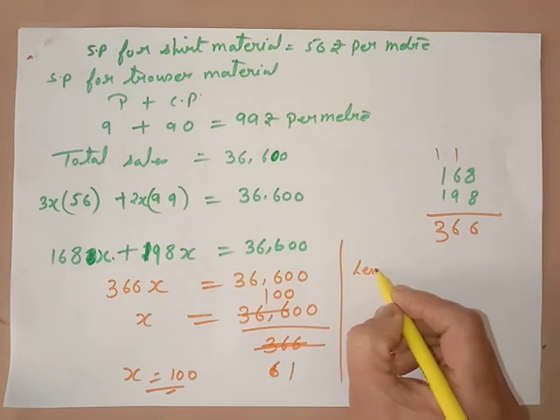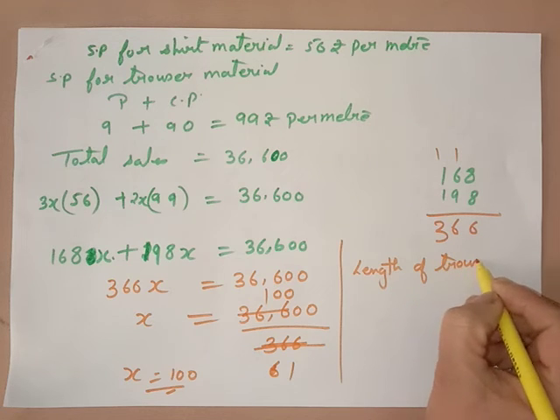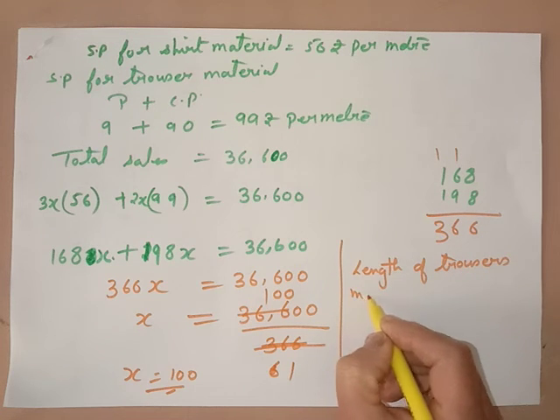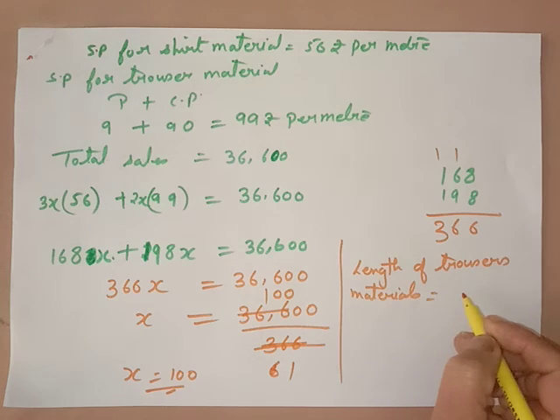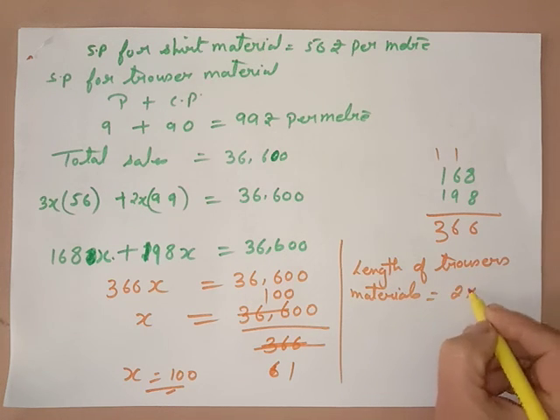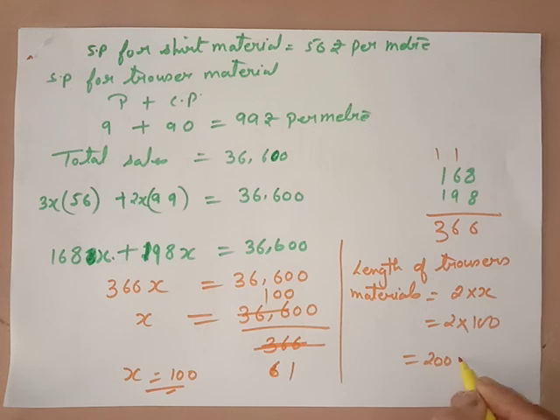The length of the trouser material, what was the length? It was 2x. Okay, so 2 will be multiplied by 100. So it is 200 meters. We got our answer.